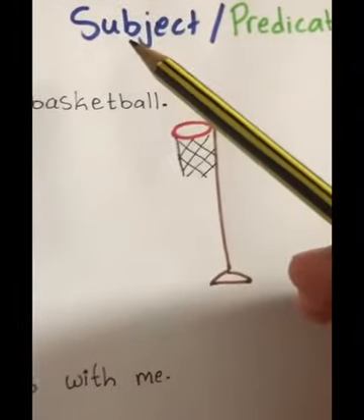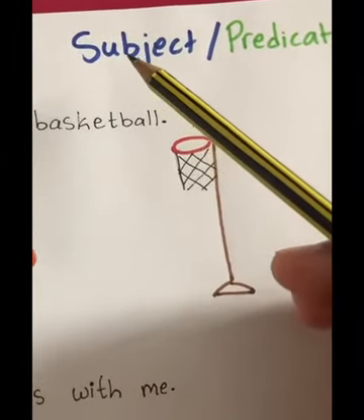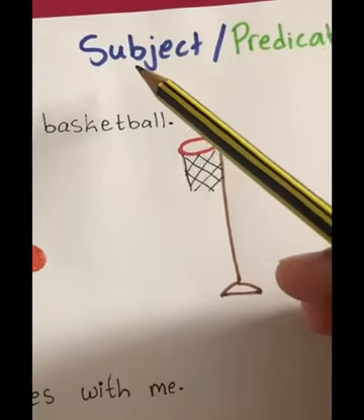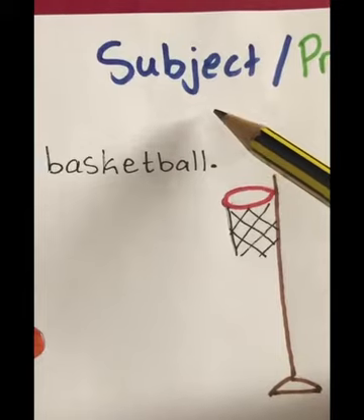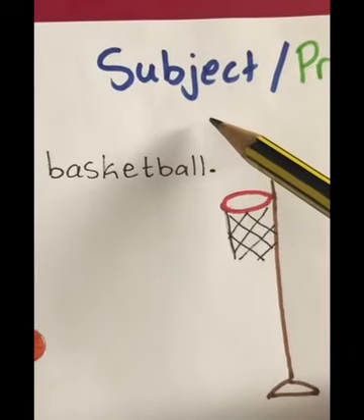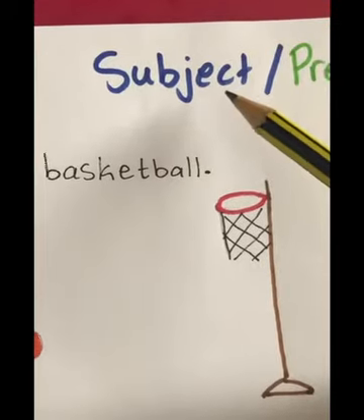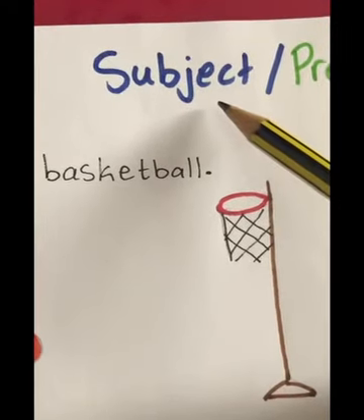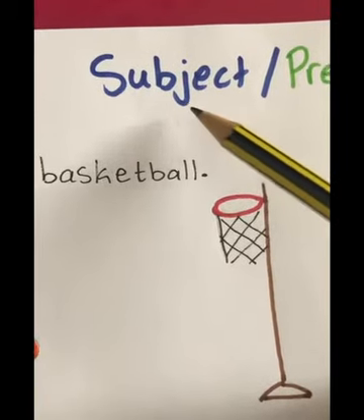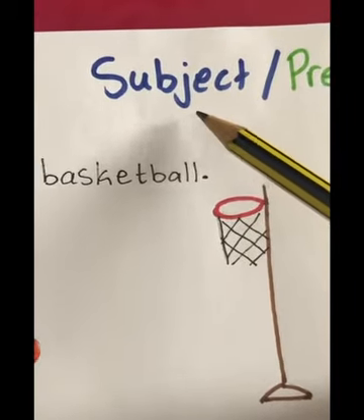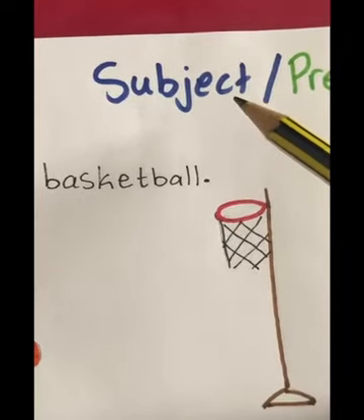A subject is what comes at the beginning of the sentence, okay? A subject always comes at the beginning of the sentence. Also, when you ask yourself in a sentence who did something, for example, who worked as a doctor? Who played piano? The answer is always the subject. Let's see some examples, okay?